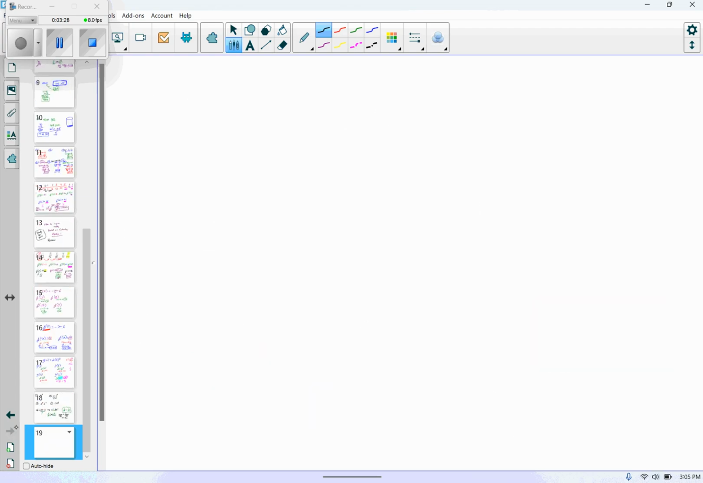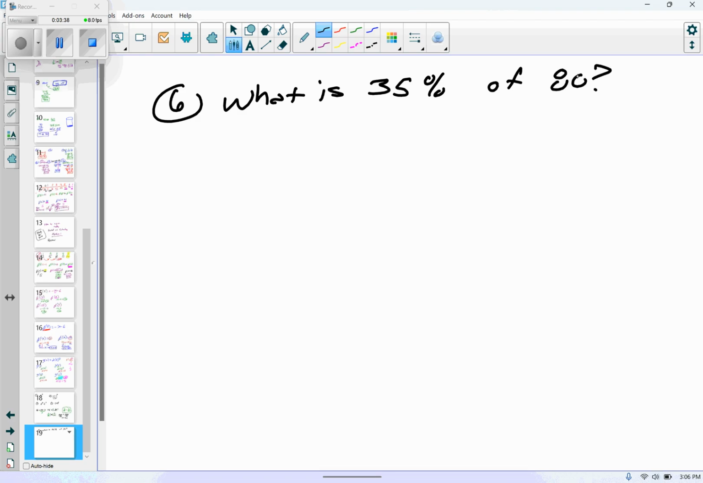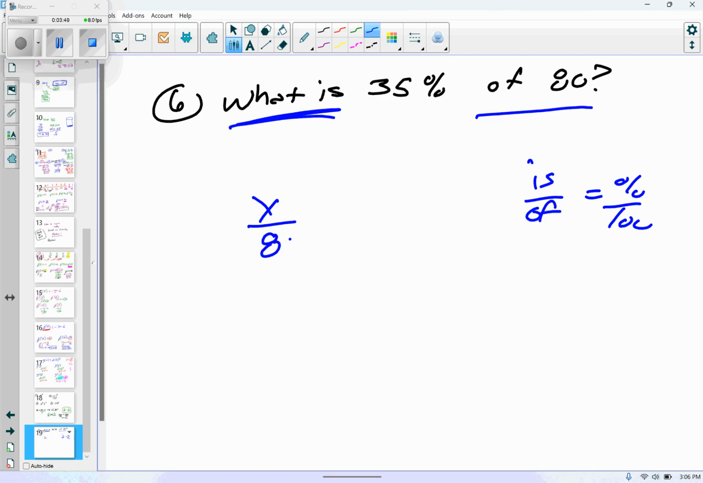Are we good? All right, number 6. What is 35% of 80? All right. Ready? Is over of equals percent over 100. What's my is? X. X. What's my of? 80. What's my percent? 35. Equals over 100. Okay, cross multiply.